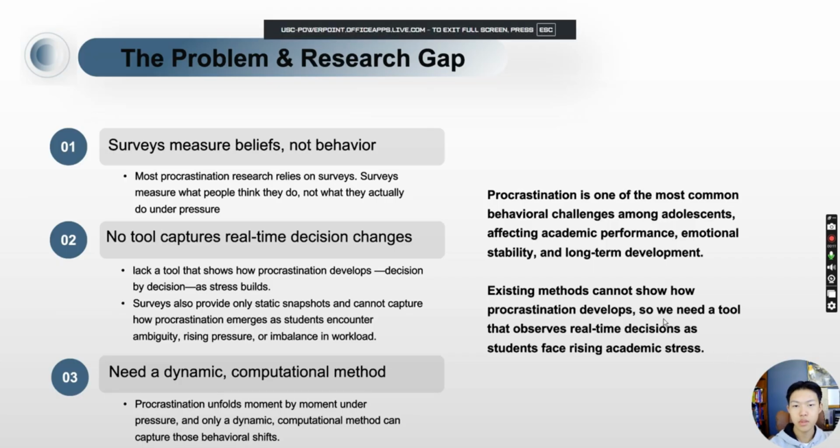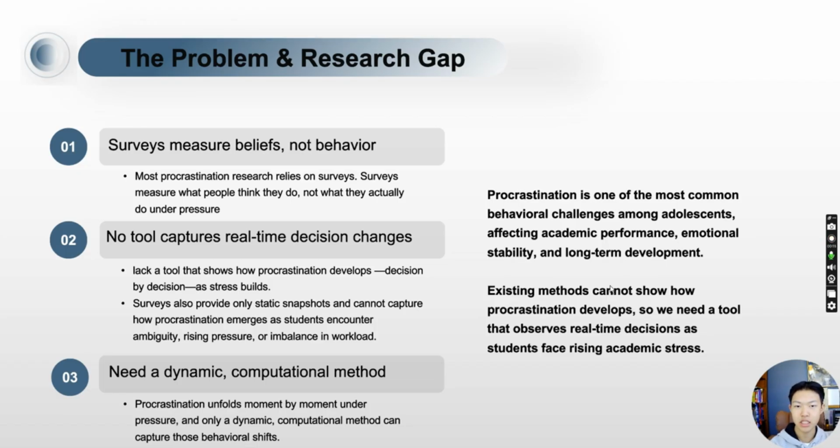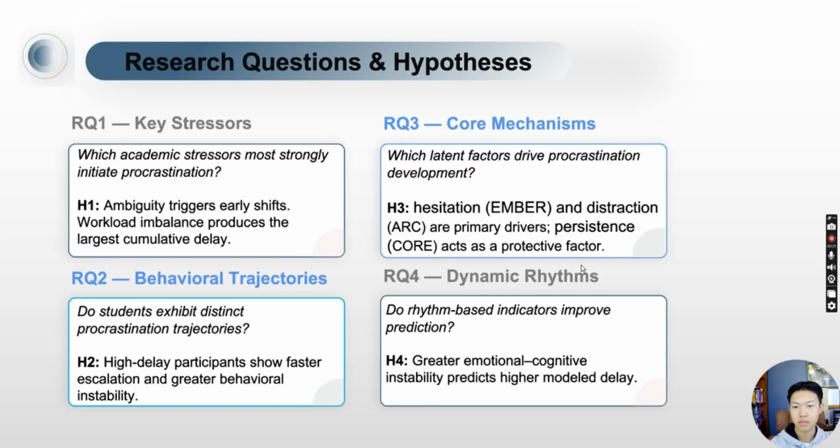Procrastination affects millions of students, but most research methods cannot capture how procrastination develops decision by decision as stress accumulates. This creates a clear need for a dynamic computational method. In this video, I will focus on two core hypotheses.